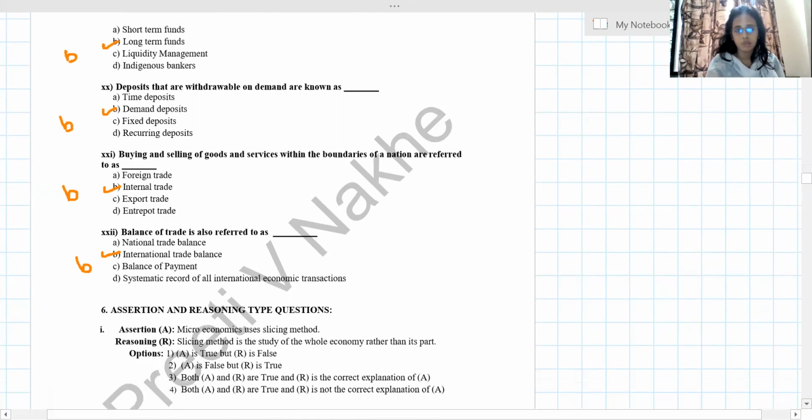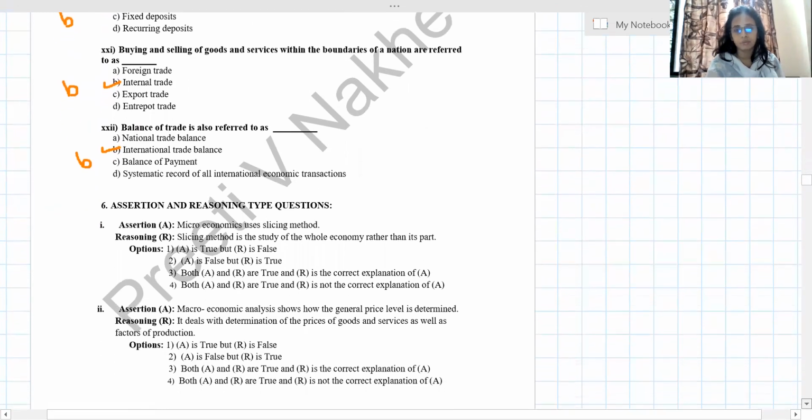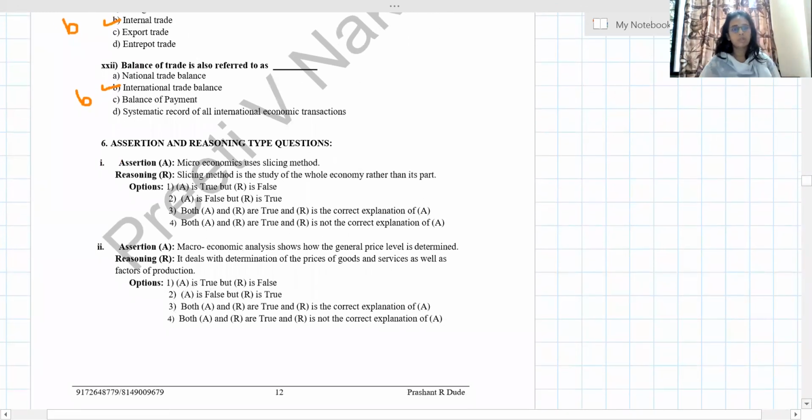Okay, so we have finished with the fifth type of question. Now let's move on to the sixth type. This is quite a difficult question, assertion and reasoning type. This is new to you. Now remember students, what is assertion? Assertion means they simply give us one statement, and reasoning is the reason they give for whatever statement we have made. Four options are there.